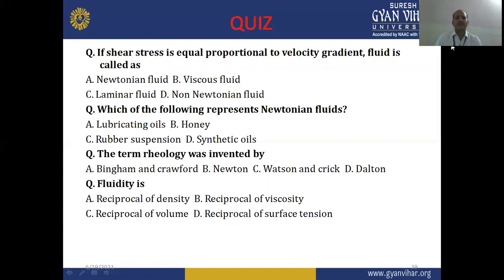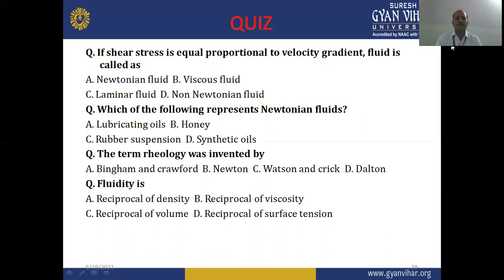Next: if shear stress is proportional to velocity gradient, the fluid is called as. When the shear stress is proportional to the velocity gradient, what will be the fluid? A is Newtonian fluid, B is viscous fluid, C is laminar fluid, and D is non-Newtonian fluid. Please go through the reading material and find the correct option.